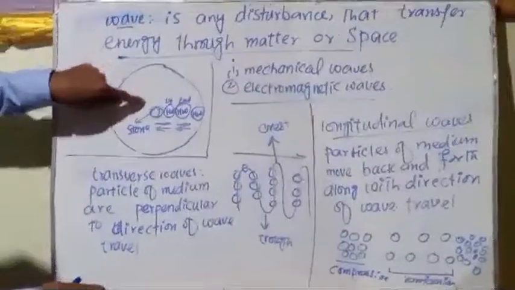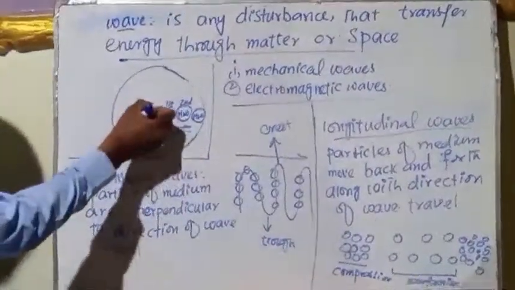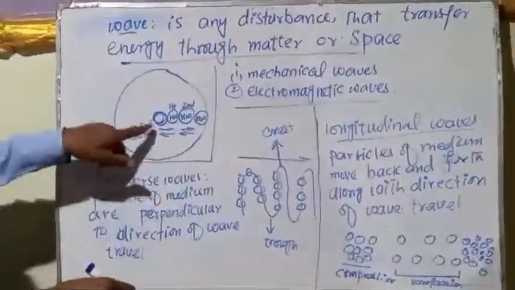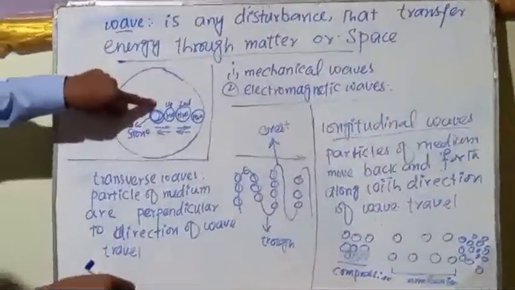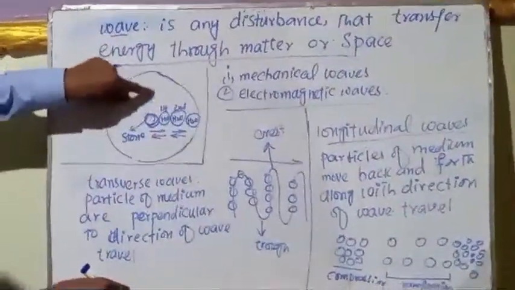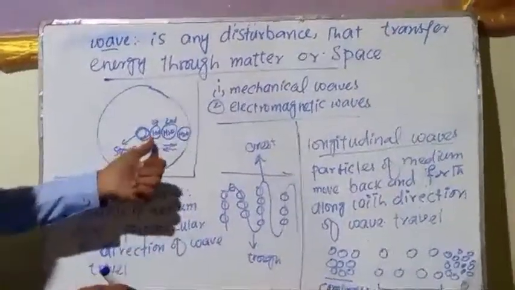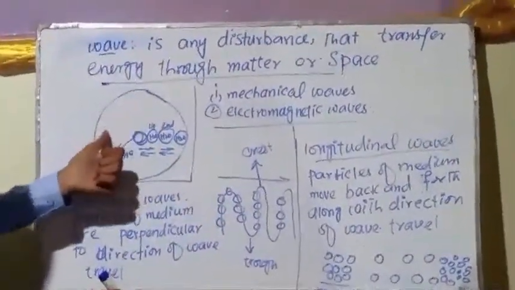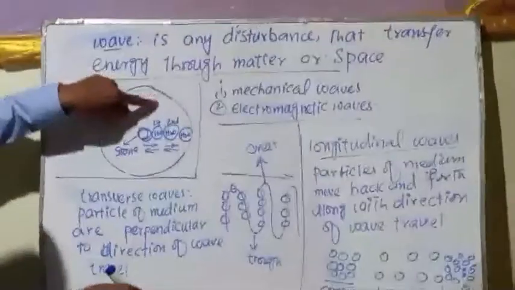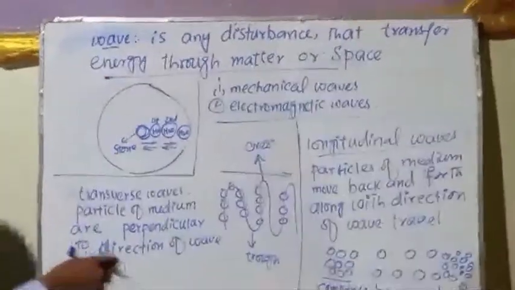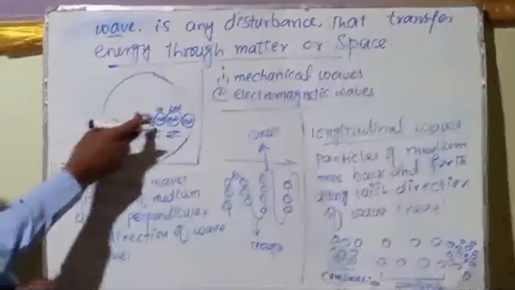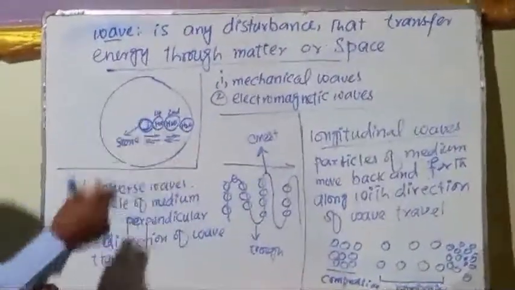For example, this is water. This is a pond of water. As we know, water contains molecules. Water is made up of particles, and the particles of water are molecules. So water is known as a material medium because water contains particles. Any medium that contains particles is known as a material medium. So water is a material medium.